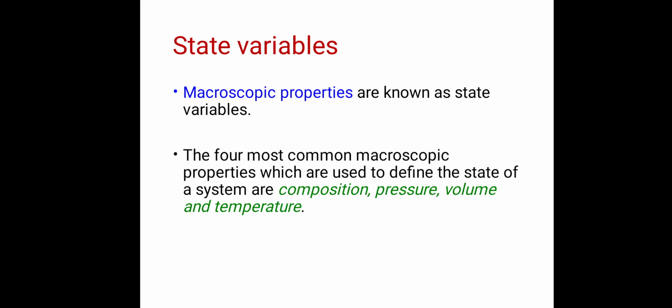Now next definition is state variables. The macroscopic properties are also known as state variables. So we have seen that pressure, volume, temperature, refractive index are macroscopic properties, and these macroscopic properties are also called state variables. The four most common macroscopic properties which are used to define the state of a system are composition, pressure, volume, and temperature. So these are the most common macroscopic properties.